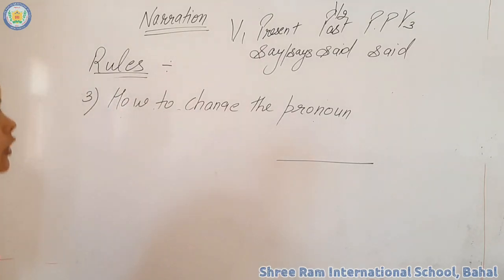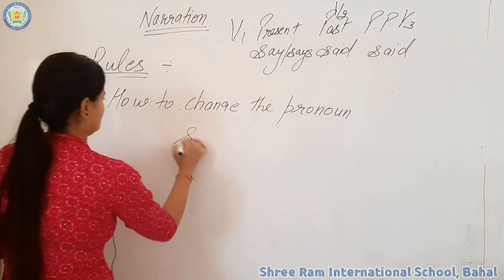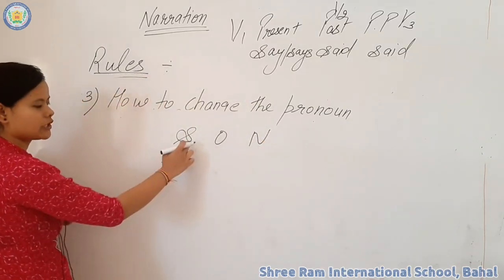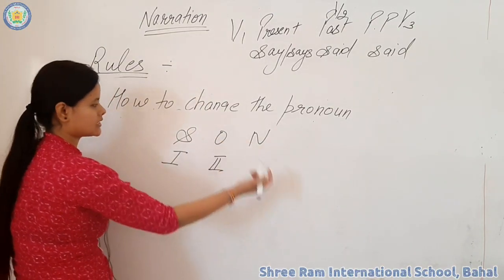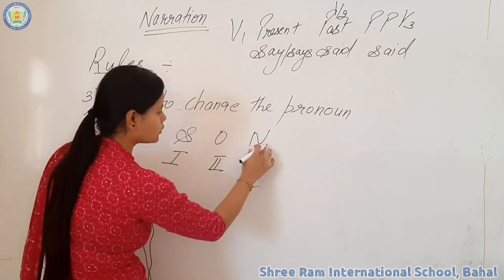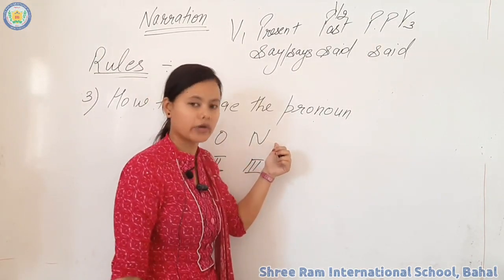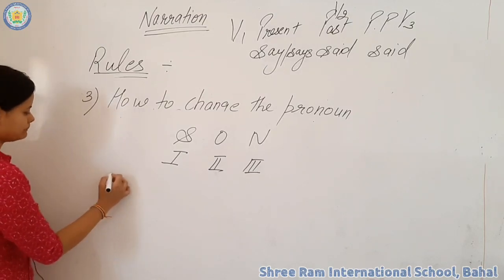For changing it, you have to remember one thing: S-O-N. It means first person will change according to the subject, second person will change according to the object, and third person will have no change. S means subject, O means object, and N means no need to change anything. Okay. So let's take one example.